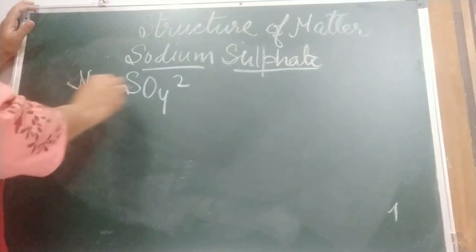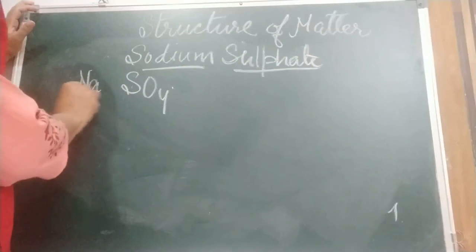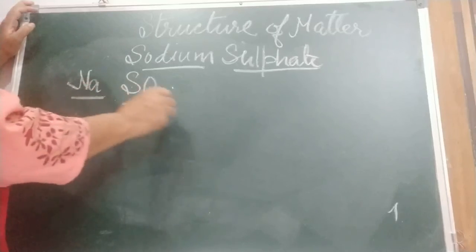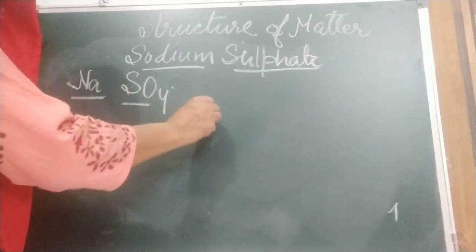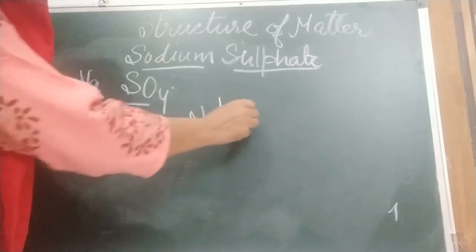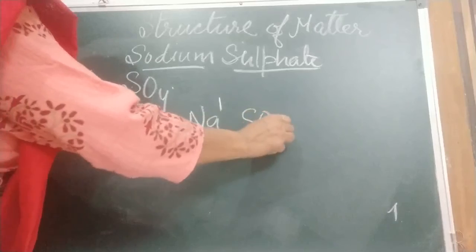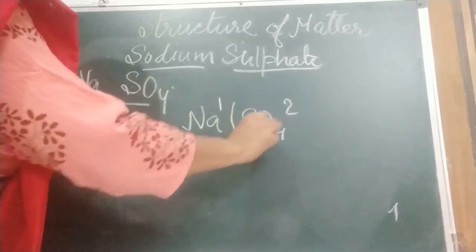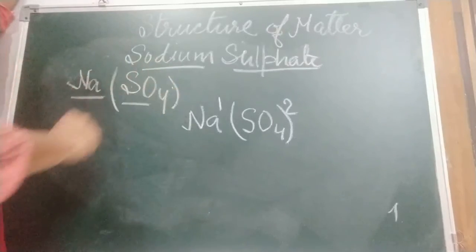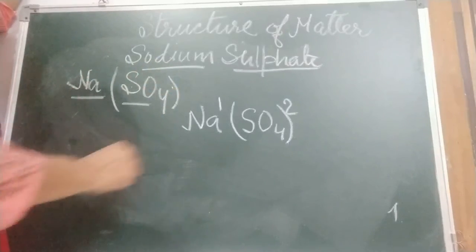First step we have taken their symbols. Second step, we are going to write down their valencies. Sodium 1, SO4, 2. Children, this we will write together. Radicals are always written together.